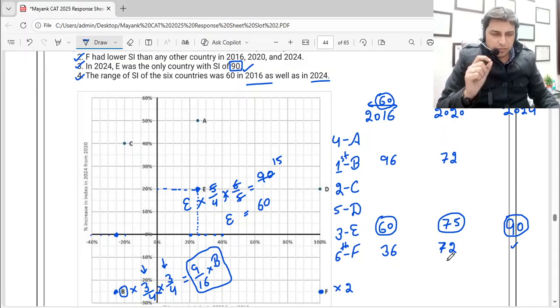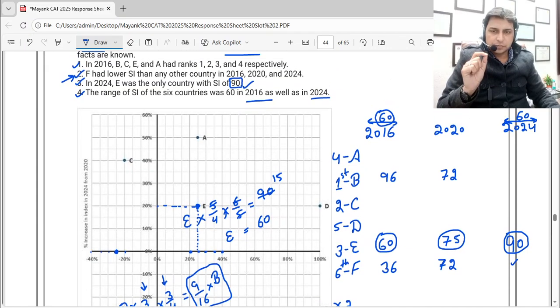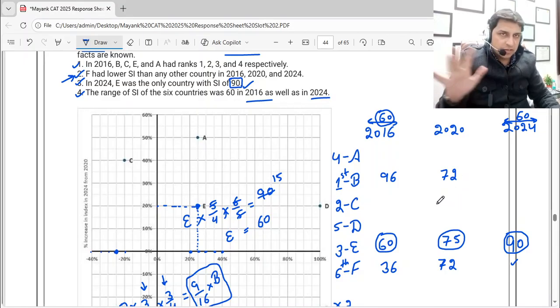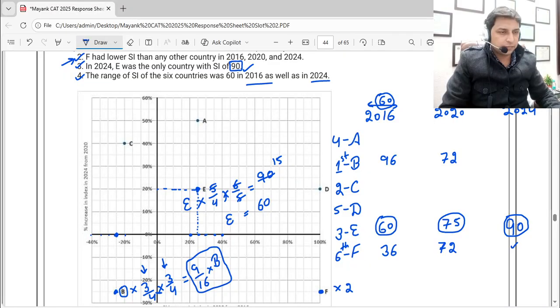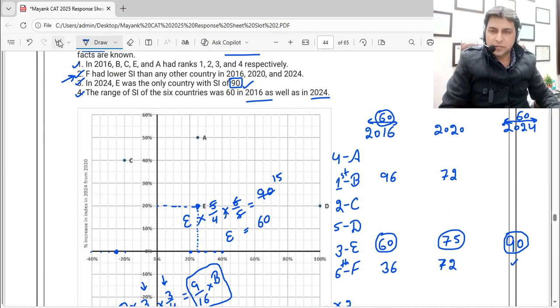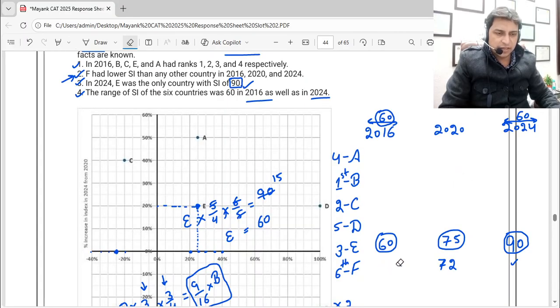So it should be 72, but we just read in point number 2 that F had a lower SI than any other country in 2016, 2020 and 2024, and in 2020 it is not coming the least, it is coming equal to B. So that is not possible. So the 96 value we should not take. Let's rub this one first of all. B cannot be 96. The same, then F also cannot be 36 and 72.